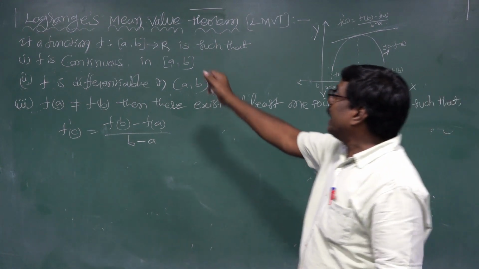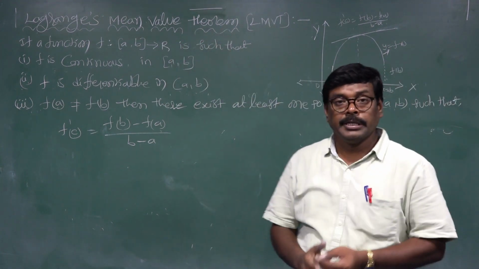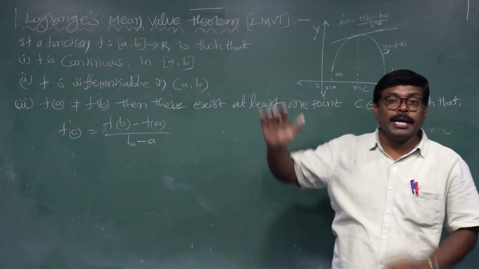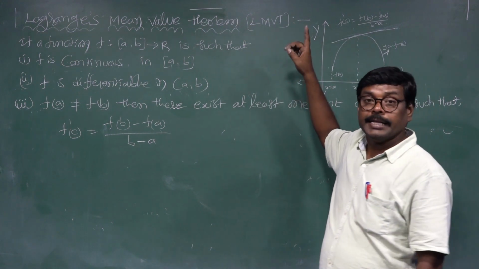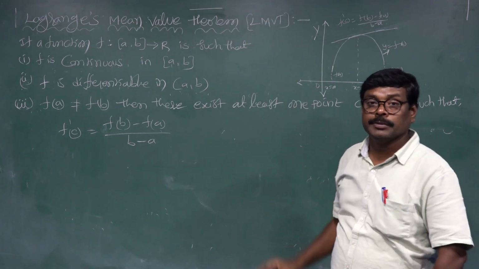Once again, Lagrange's mean value theorem, in short LMVT.